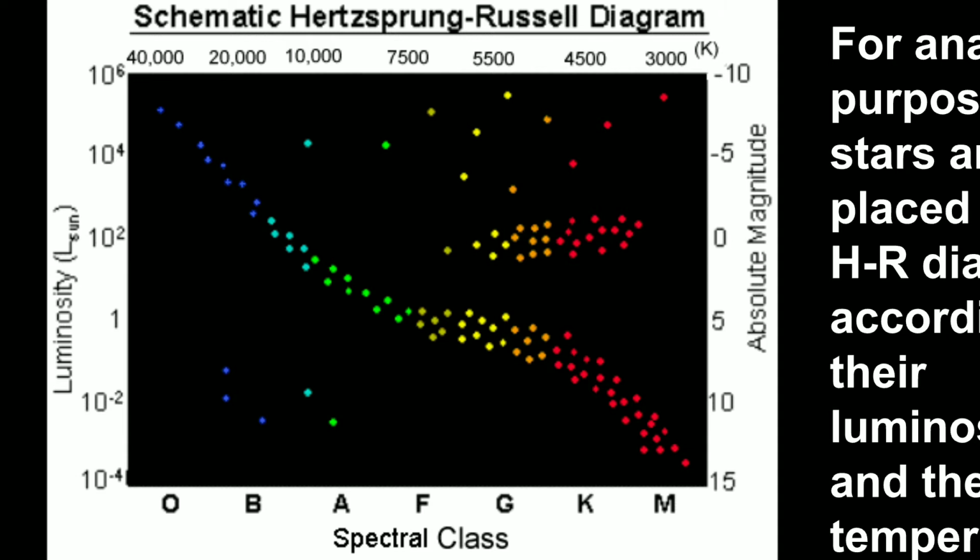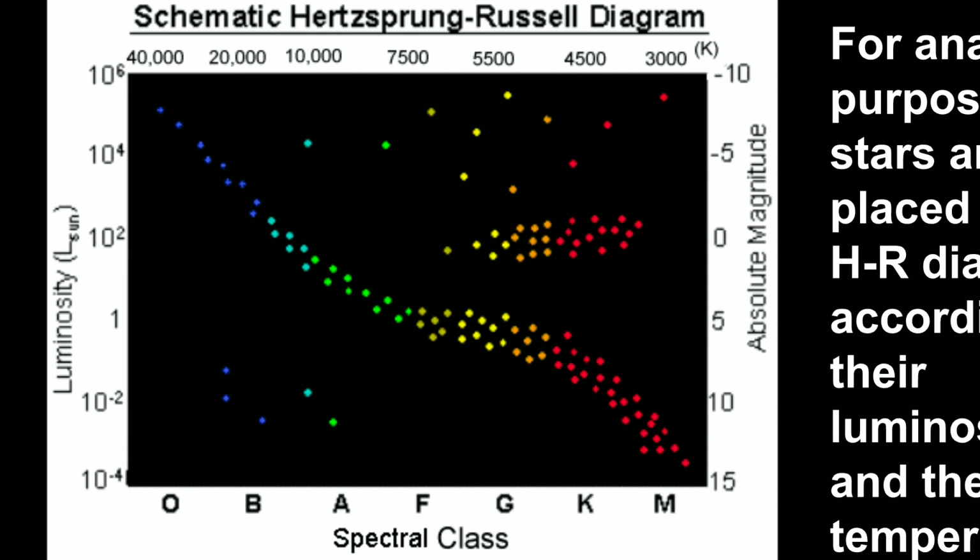We use Kelvin, or we use absolute magnitude. One more scale is there: the absolute magnitude scale 0, minus 5, minus 10 above, and below it 0, 5, 10 in steps of 5. Such a schematic diagram is called a Hertzsprung-Russell diagram. So if they ask what is the Hertzsprung-Russell diagram: a diagram drawn with luminosity versus spectral class or surface temperature of the star is known as the HR diagram.